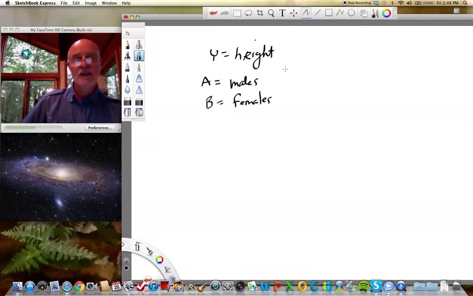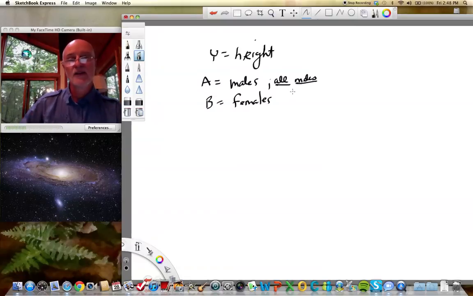Now, obviously, if we're going to try to make inferences about all males, that's going to be a really tough sampling problem. To be statistically honest and rigorous, we want to say how we sampled, okay? Because all males on the surface of the Earth are going to be difficult to sample. So we're going to usually need some kind of a subset of males.